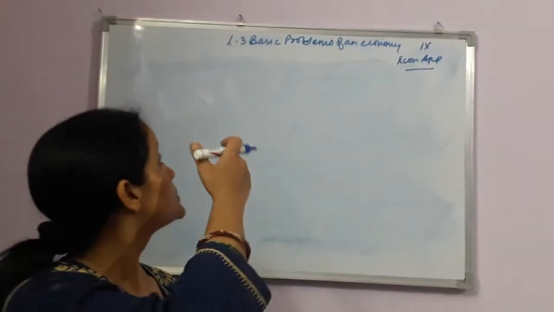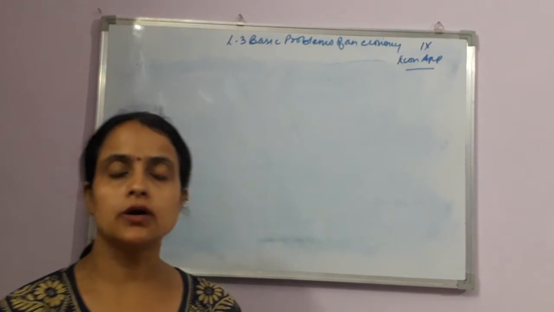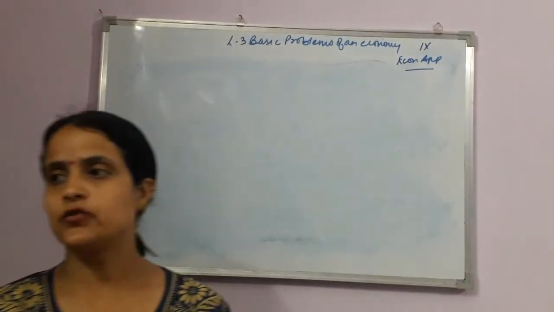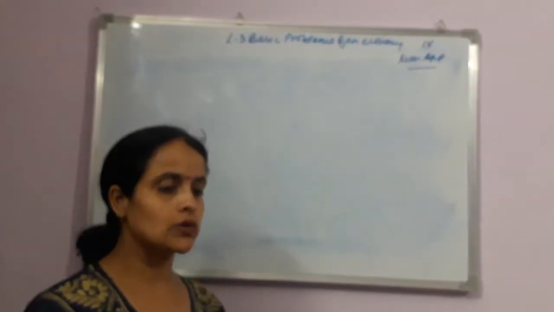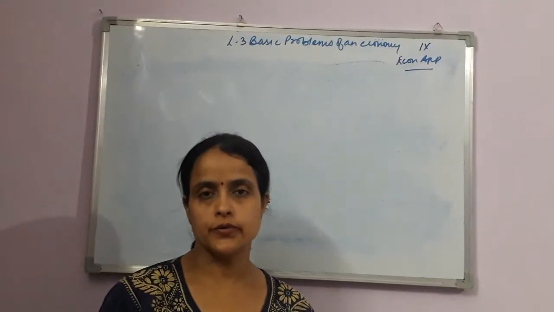And the chapter we are going to do is basic problems of an economy, and the lesson is lesson number 3. As I told you earlier also, basically there are three problems of an economy, that is how to produce, what to produce, and for whom to produce, right?